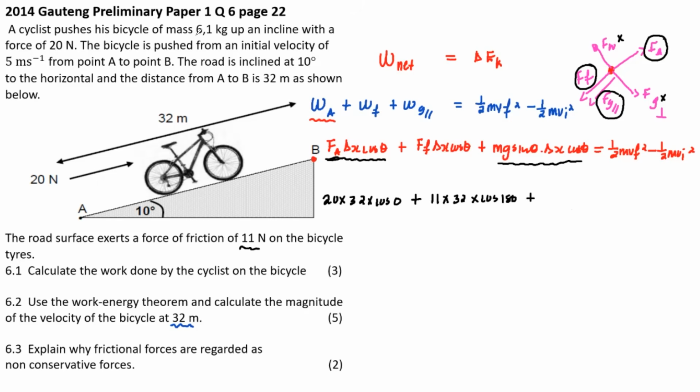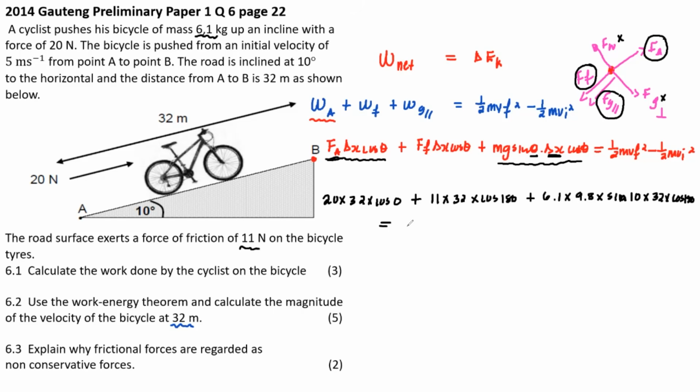The mass is 6,1. G is 9,8, that's gravitational acceleration. Sine theta, don't forget this. The theta is the angle of inclination. So this is sine 10 multiplied by delta X, which is 32, multiplied by cos 180. This is because the force of gravity parallel is acting downwards while the object goes up.